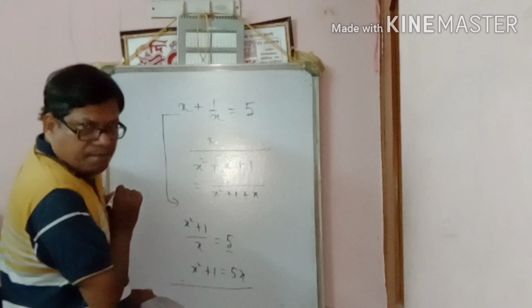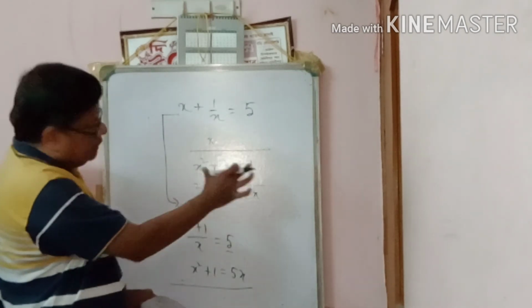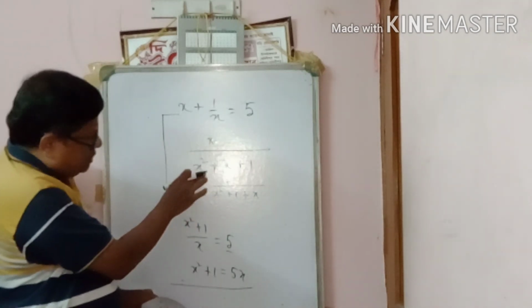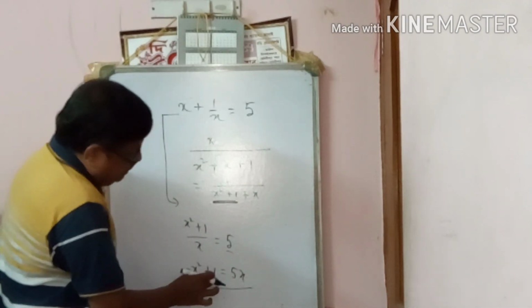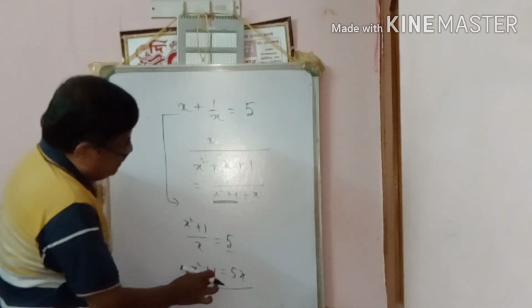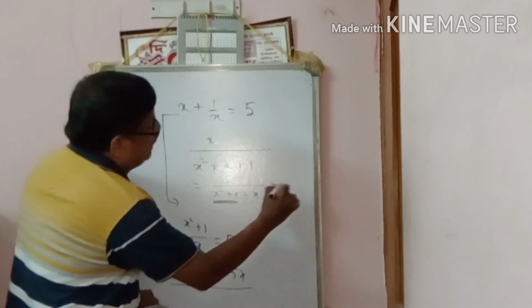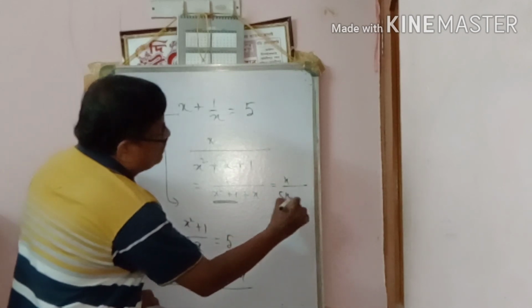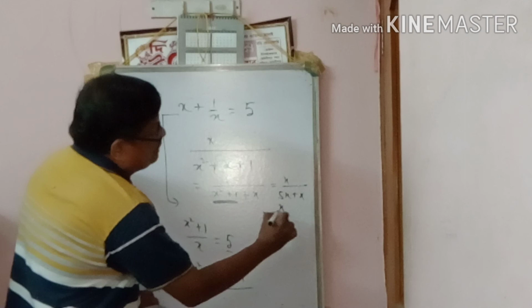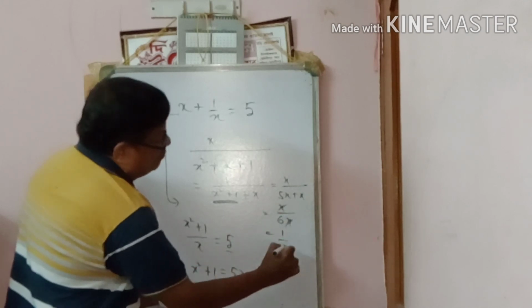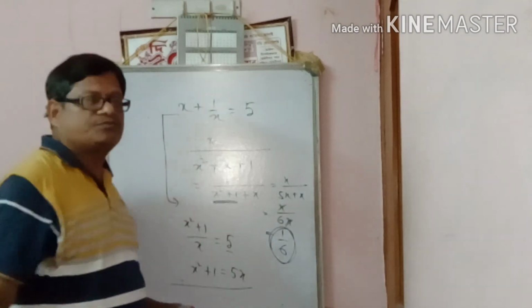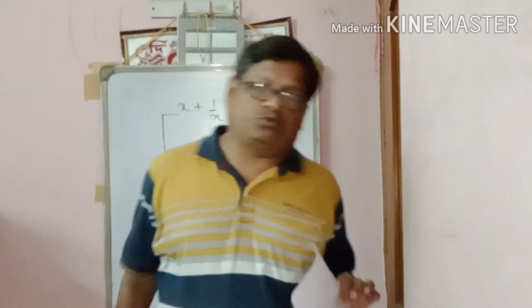We know x square plus 1 equals 5x, so write x by 5x plus x, so x by 6x. x cancels, so 1 by 6. Same answer. Any way you can do it, no problem.